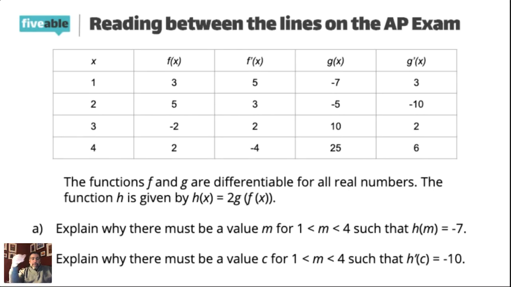In part B on this one, just to give you a heads up, if you guys try this on your own, this is going to use the mean value theorem. So to use the mean value theorem, you're going to have to state that the function is differentiable first. So the first line of your explanation should be, since this function h is differentiable, the mean value theorem applies, and then you show the work of the mean value theorem, and that would get you the full credit for this. Okay, so I apologize for rushing through that a little bit at the end,